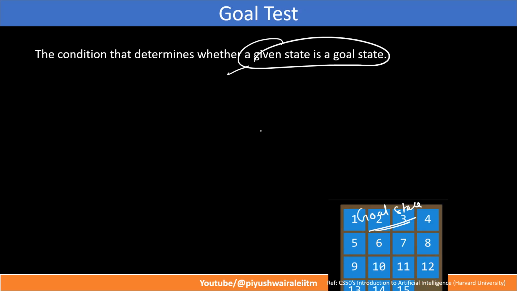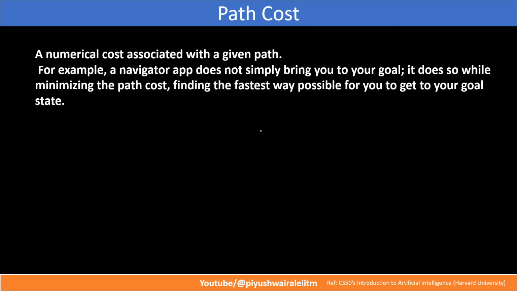So for that, we should calculate the path cost. What is path cost? A numerical cost associated with a given path, right? If I go by this particular path, it will take this much effort or resources, you can say. If I go by this path, it will take this much amount of resources. So I should be able to calculate the path cost for that, right?